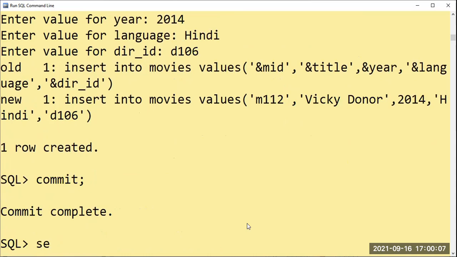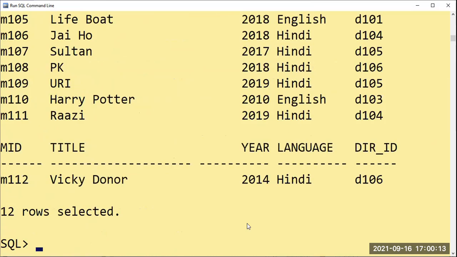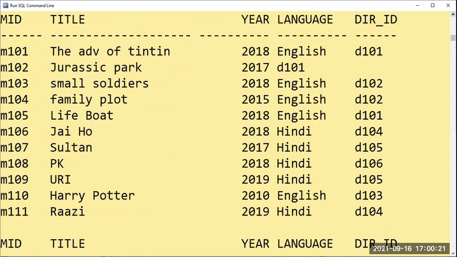Select star from movies. Well, it was created. Okay. So just remember, guys, which ones are being given by Steven Spielberg and Hitchcock. Yeah, one more thing I forgot to tell you.